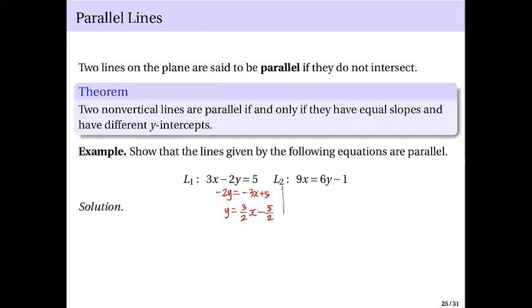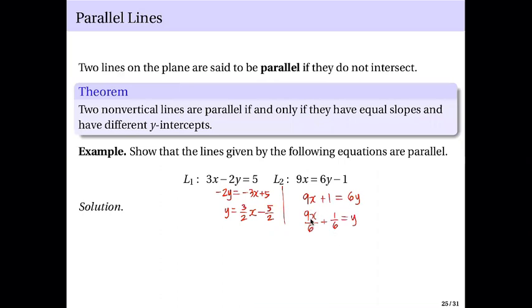That's for line 1. For line 2, we move this 1 to this side. We will have 9x minus 1 equal to 6y. Then we divide everything by 6. So you will have 9x over 6 minus 1 over 6 equals y.